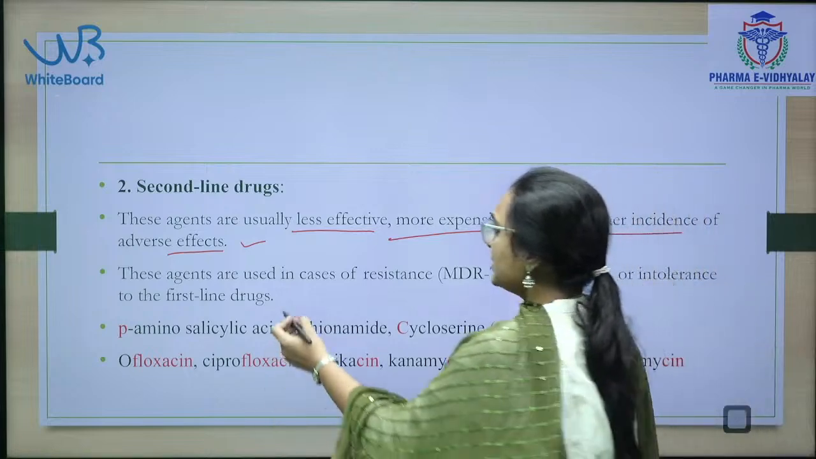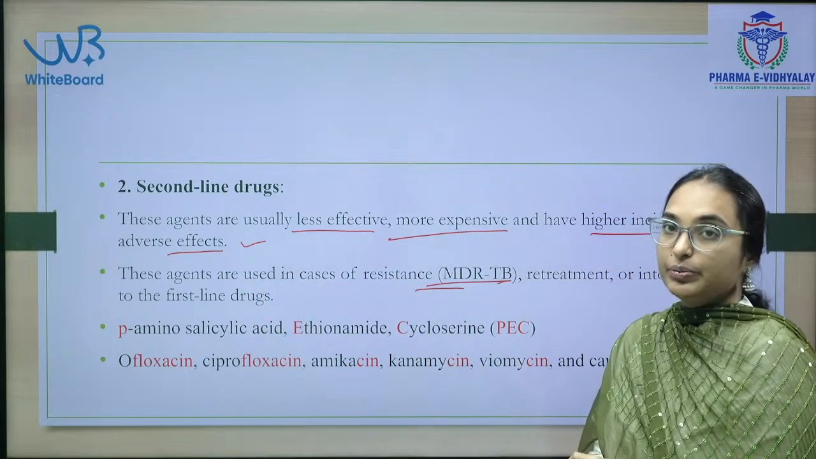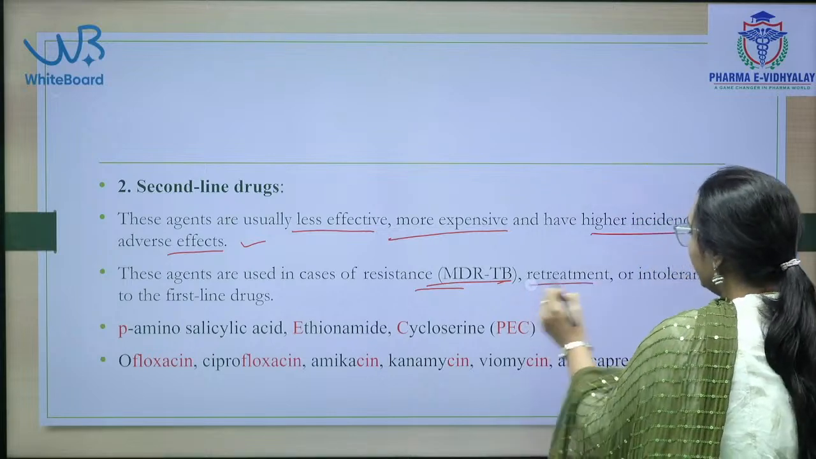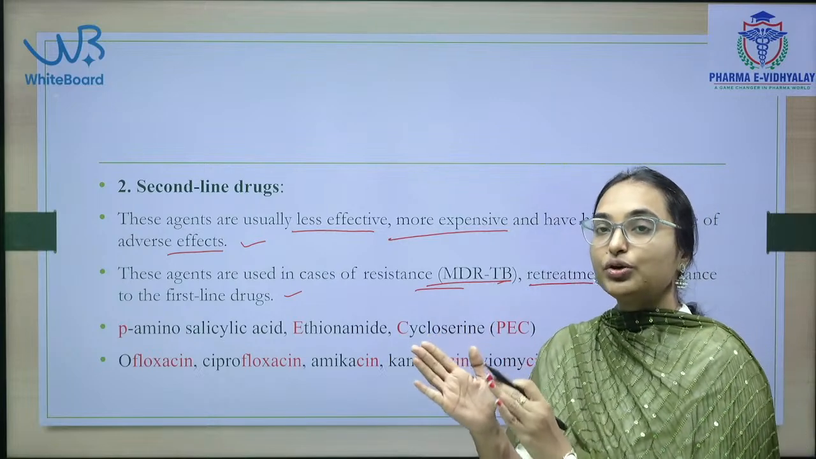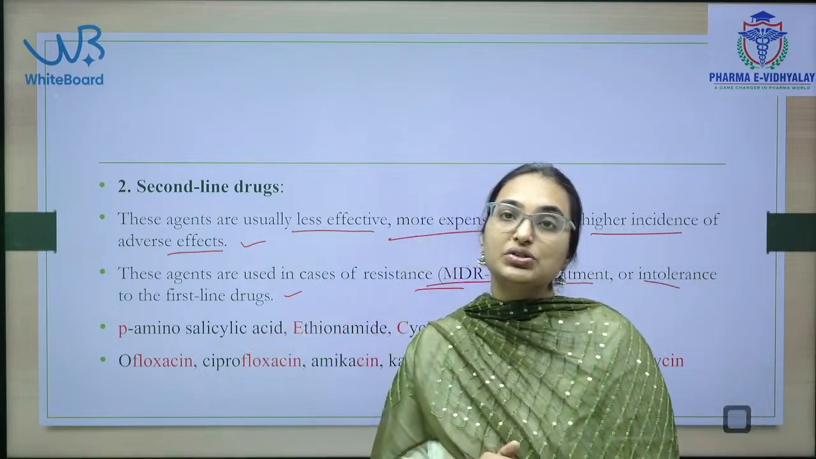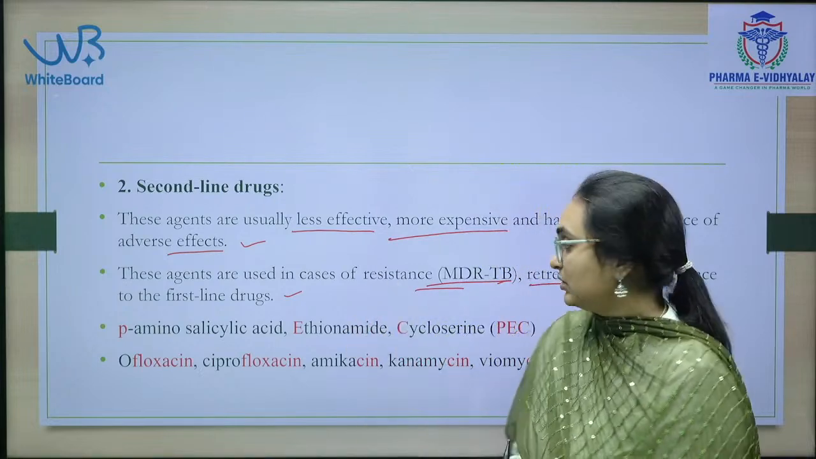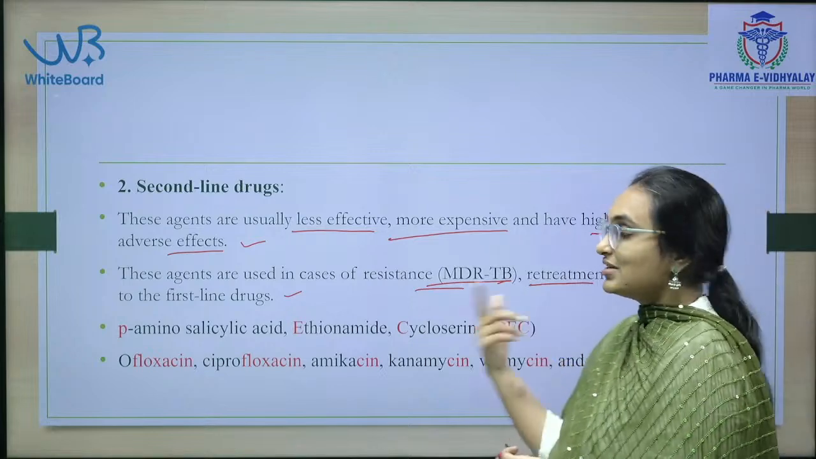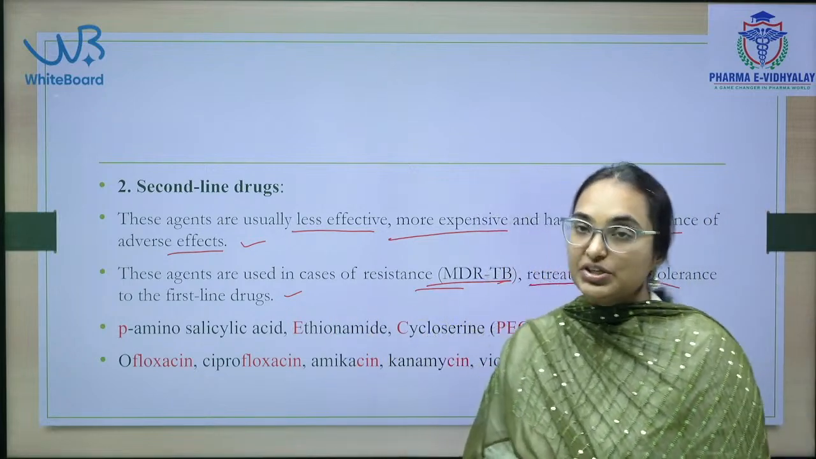But these agents are used in case of multiple drug resistant TB, retreatment or intolerance of first line drugs. Some patients are very intolerant towards first line drugs. Those patients who are having intolerance towards first line drugs will be given the second line drugs. And also in case of resistance, these second line drugs will be very much effective.